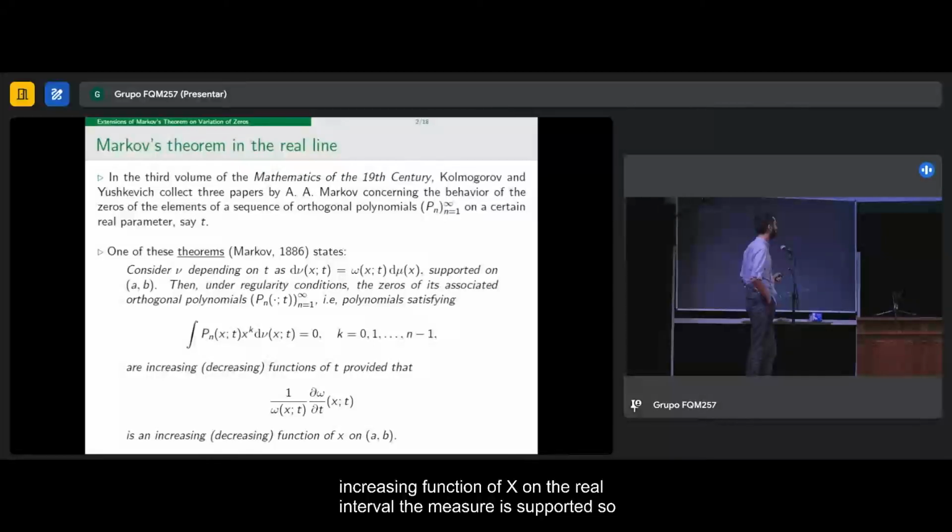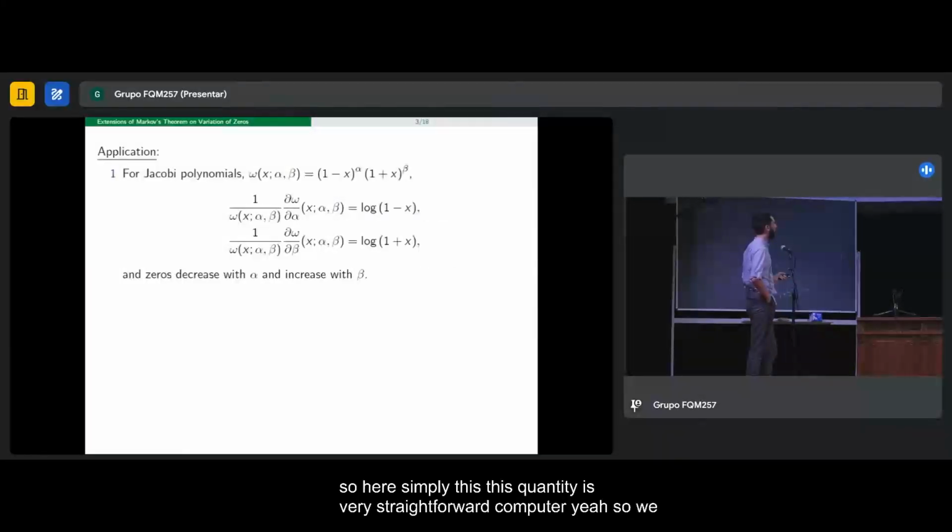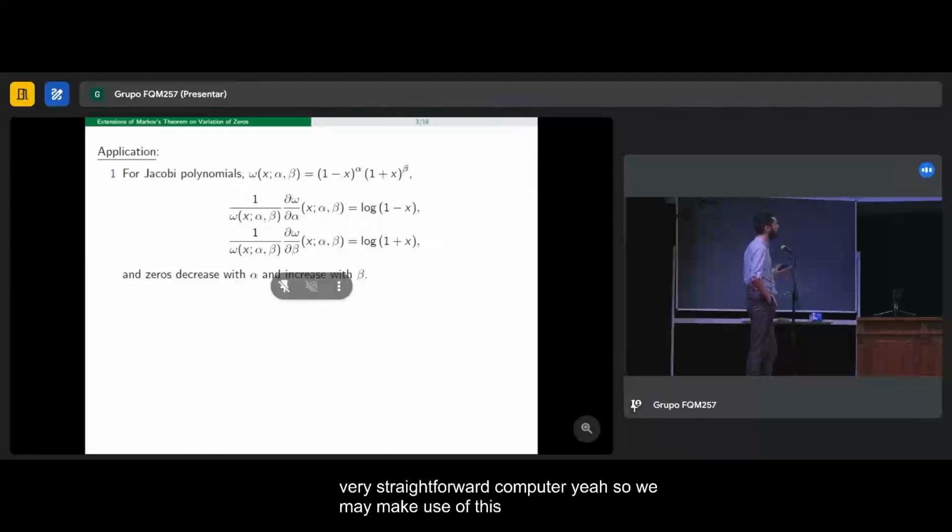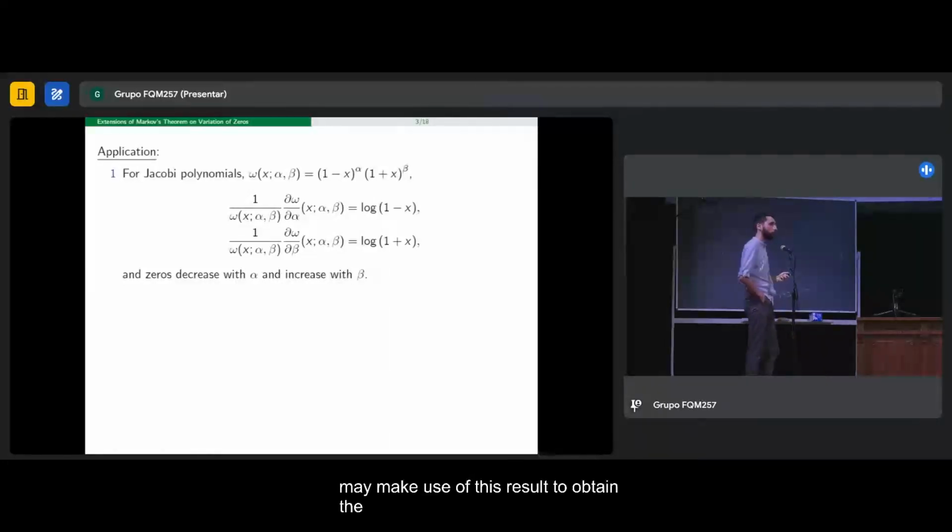This quantity is very straightforward to compute, right? It's simply the derivative with respect to the parameter, and it gives us the monotonicity of the zeros. And we also have the second part: whenever this quantity is decreasing, then the zeros are decreasing functions. So we may make use of this result to obtain the monotonicity of the zeros of certain families of orthogonal polynomials.